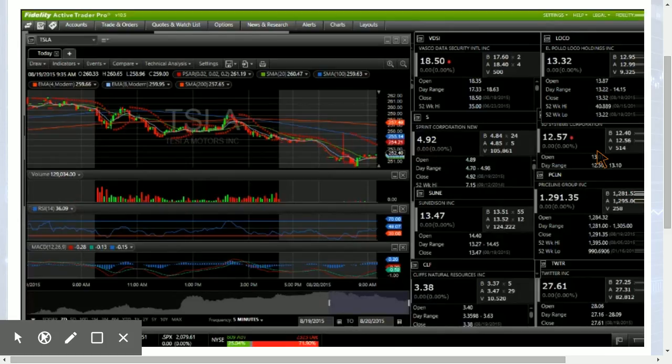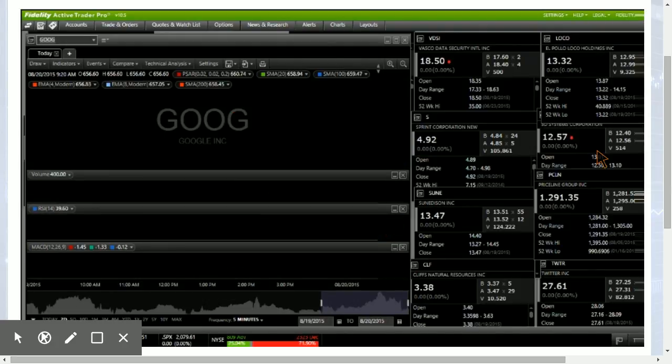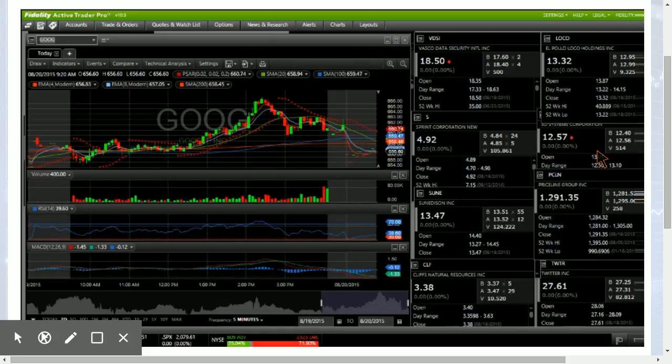Let me go back on over to Fidelity. See what Google is doing. Google is down, not a ton of volume. Currently at 656.60. Going to pull up the daily chart and look at our targets there. So keep your eye out for anything that is up pre-market, as that's going to be going against the trend here. We have Google 10-day moving average support at 652.35 and the middle Bollinger Band at 642.05.